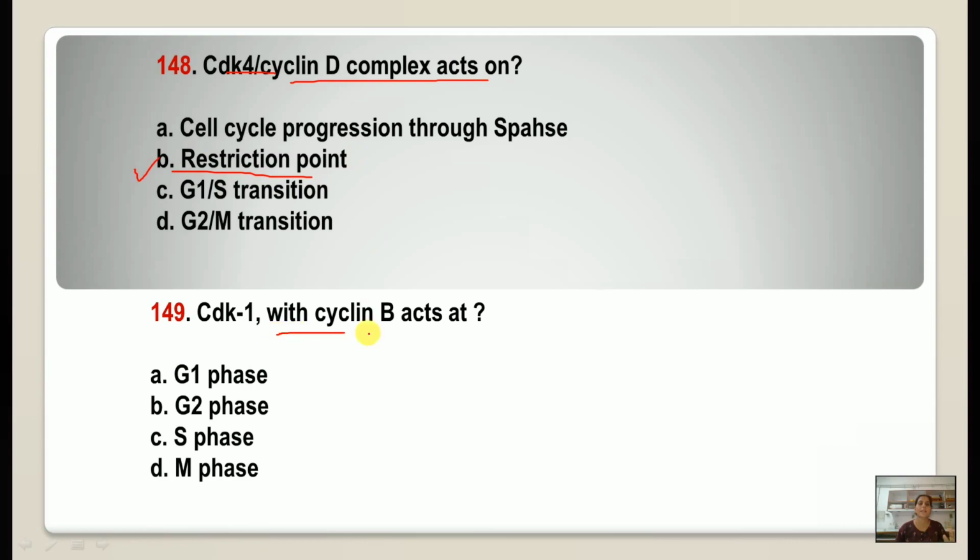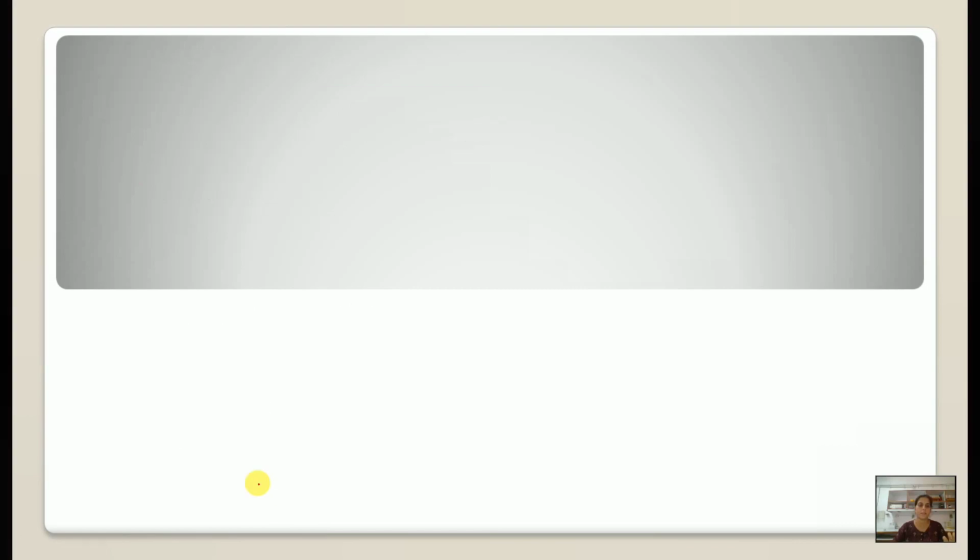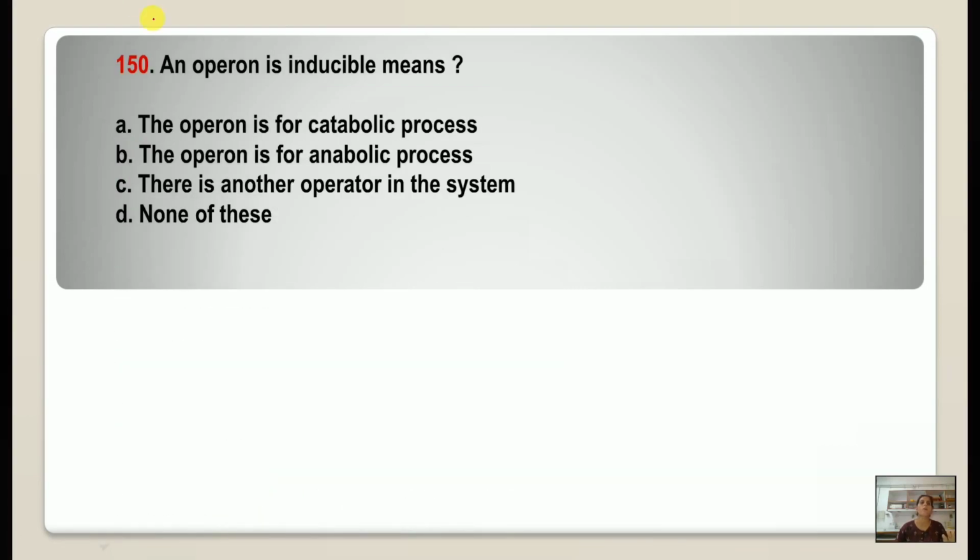CDK1 with cyclin B acts on the M phase. Then an operon is inducible, so what do we mean by inducible operon?